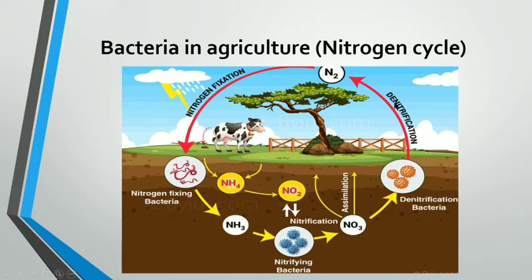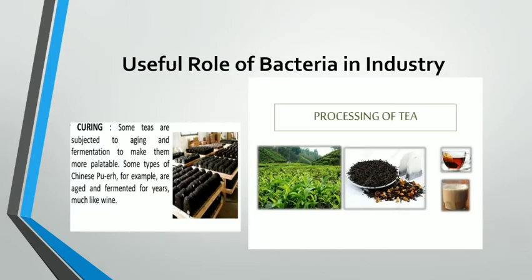These all are the measures which add nitrogen to the atmosphere again, and plants are also able to use this nitrogen. Okay, so this is the useful role of bacteria in agriculture. Now we are going to start the next useful role of bacteria in industry. So in industry, how are bacteria useful for us?